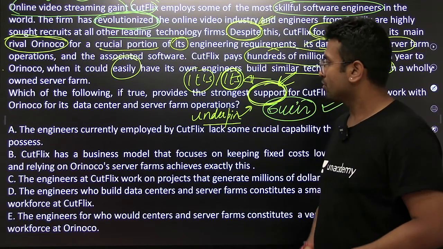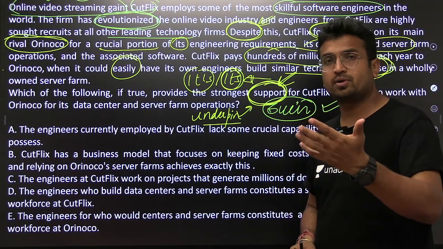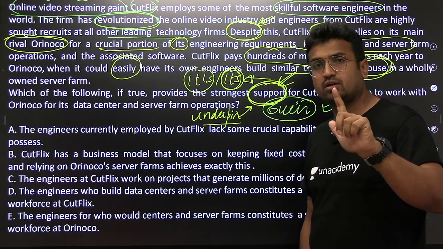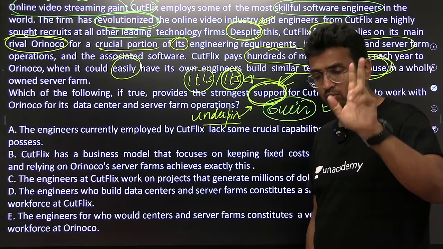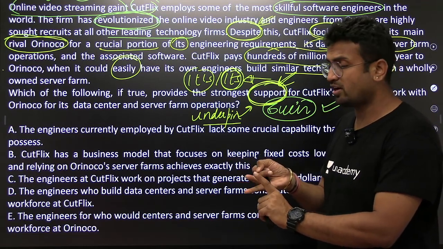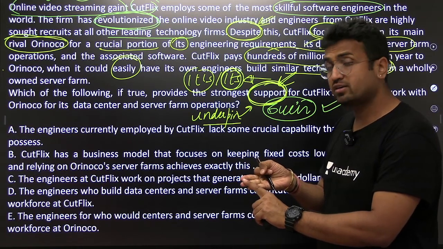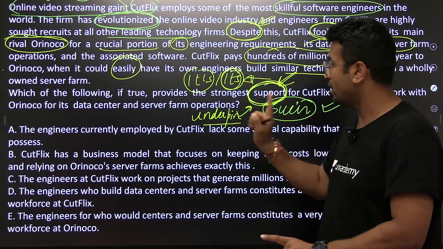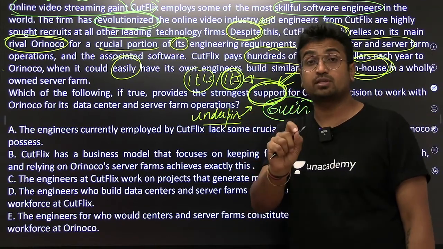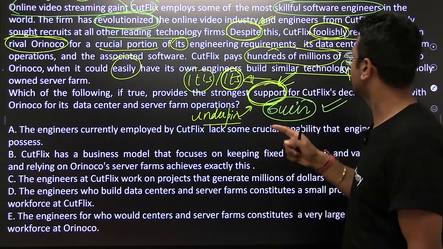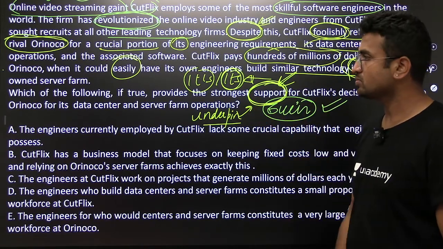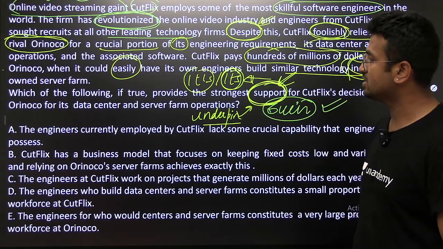One more word. Which of the following, if true, weakens the above argument? For weaken, there are two more synonyms: undercut, undermine. I want you people to write these two words as well. Which of the following, if true, weakens the above argument, or undermines the above argument, or undercuts the above argument? Do remember, underpin is strengthen and undermine is weaken. Do remember this double star word. Very, very important. Support for Cutflix's decision to work with Orinoco for its data center and server farm operation.